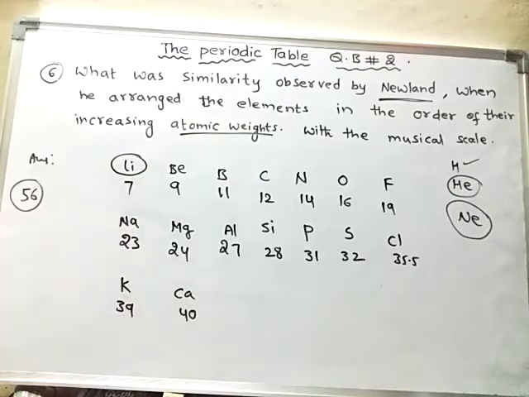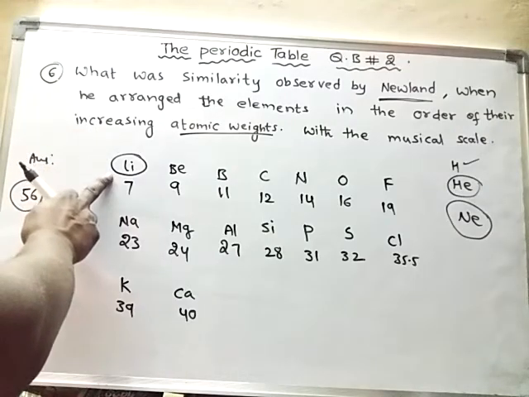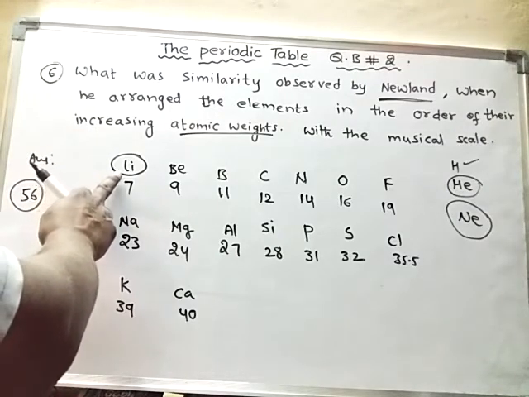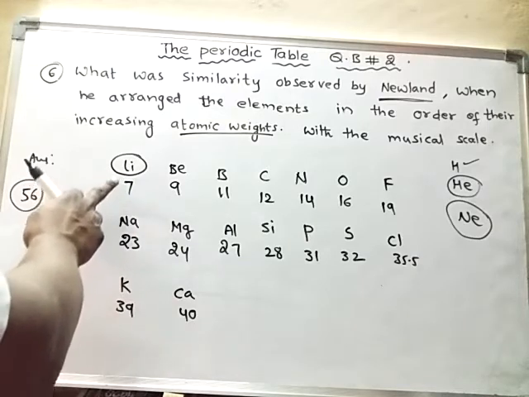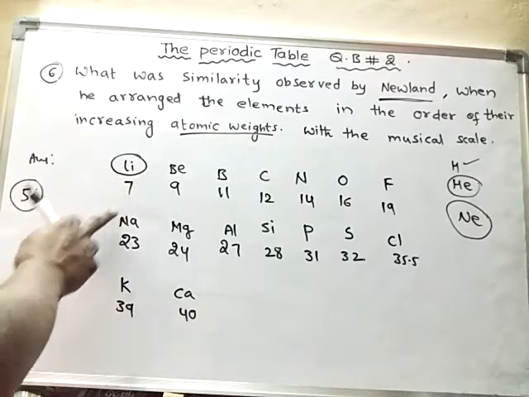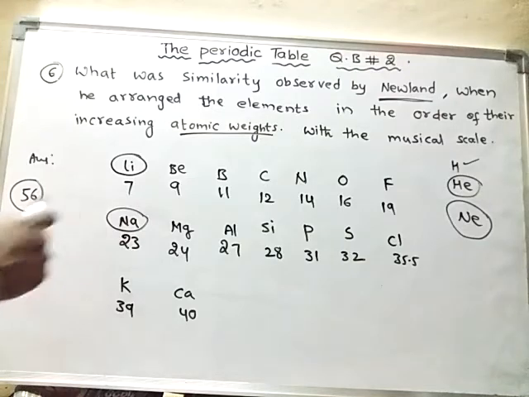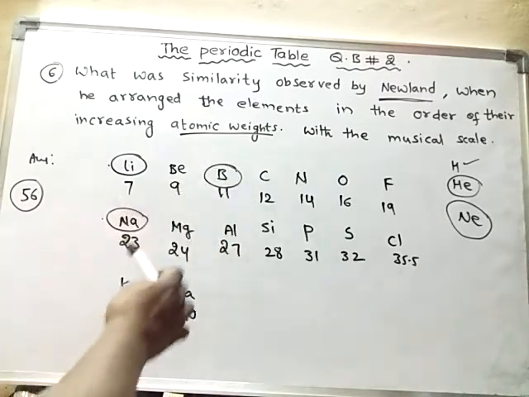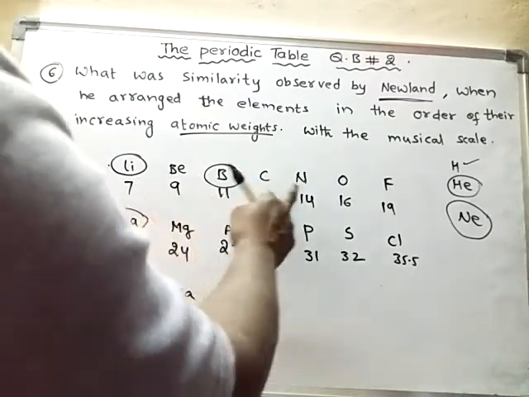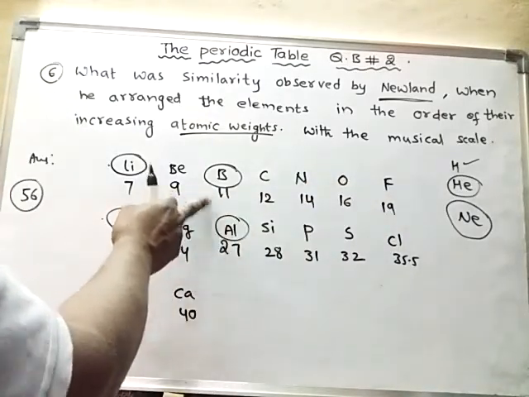The thing we have to notice in his arrangement is this. Suppose this is the first element, let us start with this one. The next element similar to it is the eighth element. The eighth element after lithium, counting 1, 2, 3, 4, 5, 6, 7, is sodium. So the first element and the eighth element show similarity in their properties. If I start from boron, 1, 2, 3, 4, 5, 6, 7, 8, the eighth element is aluminium.